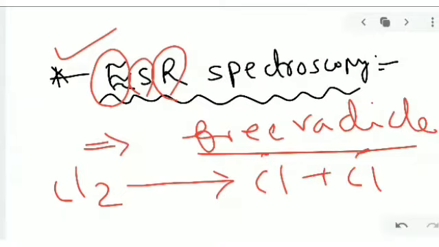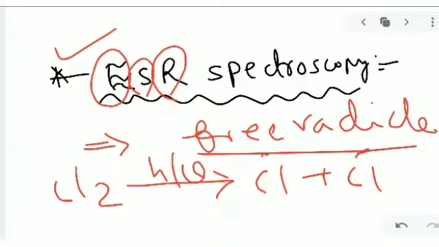Chlorine free radicals are produced through sunlight, thermally or photochemically. We can't see them, but we can see them with the help of ESR spectroscopy. ESR means electron spin resonance spectroscopy. Free radicals we can detect through ESR spectroscopy.